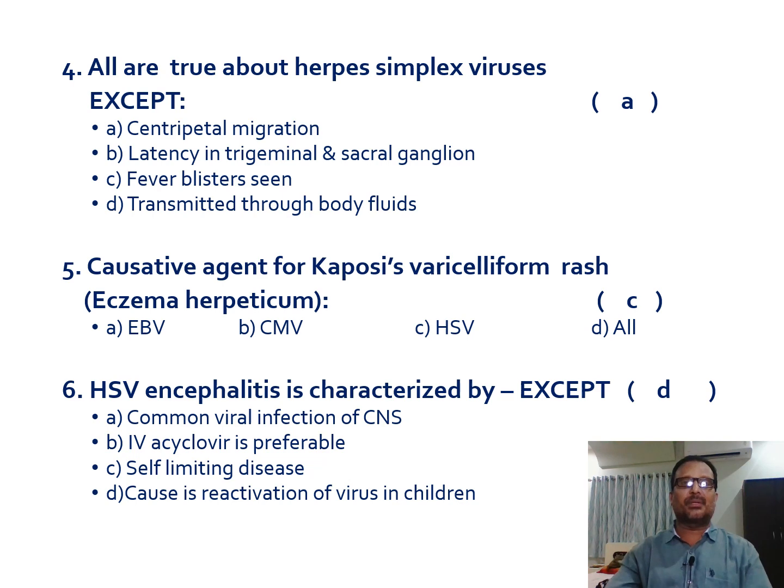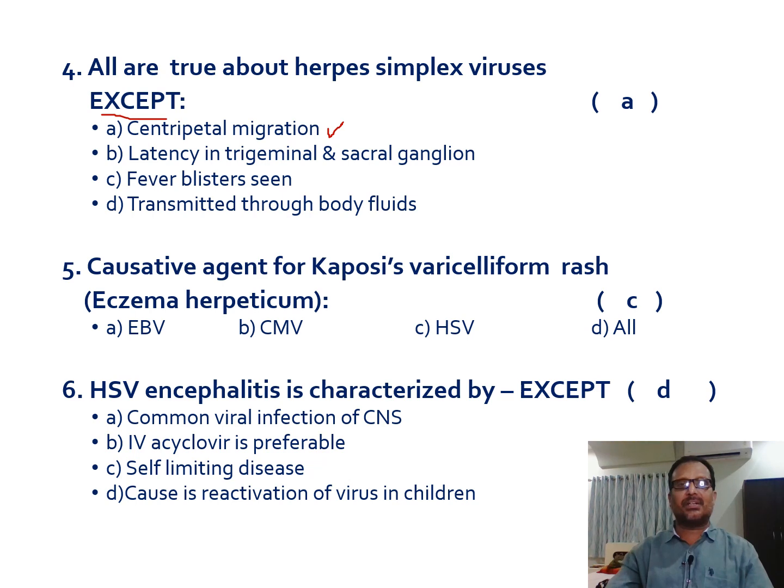So the answer would be the centripetal distribution, which is the rash seen in varicella zoster viral infection in the form of chickenpox, which shows the centripetal migration. So this is not related to herpes simplex virus but to varicella zoster virus. So the answer would be A.